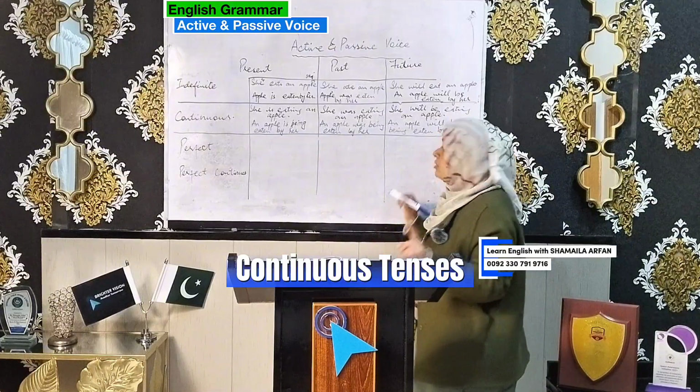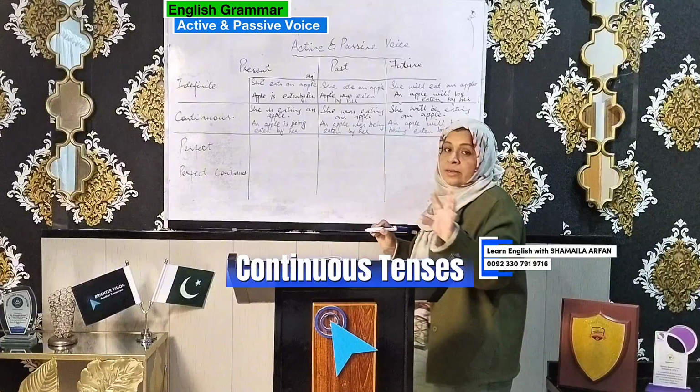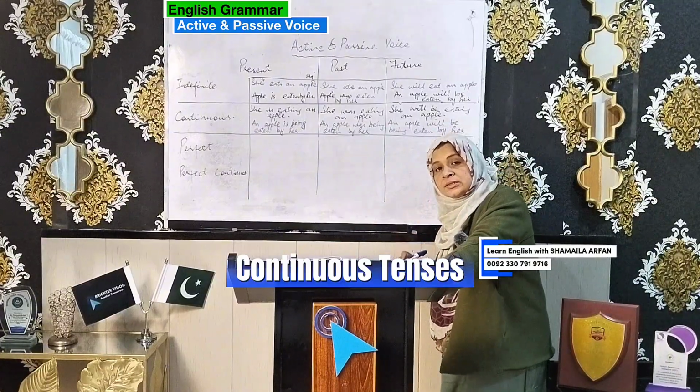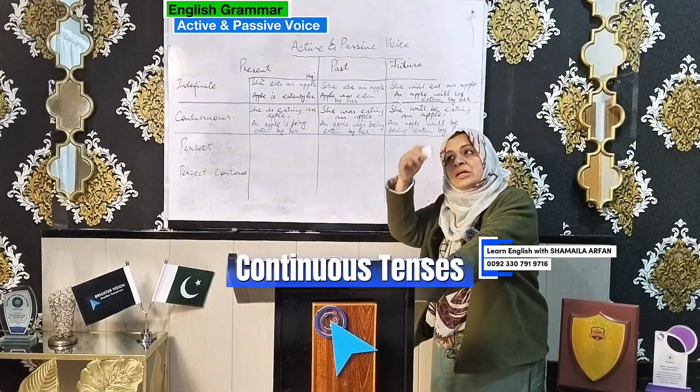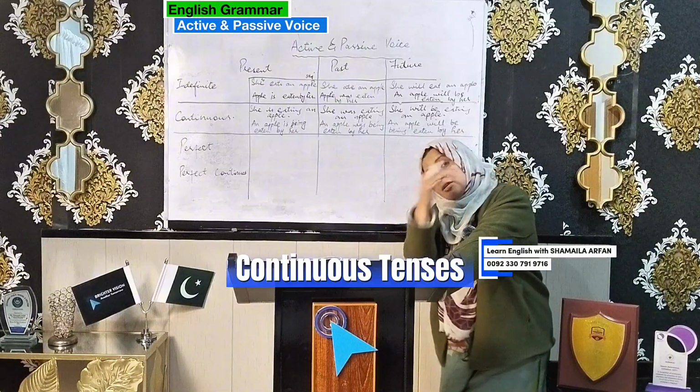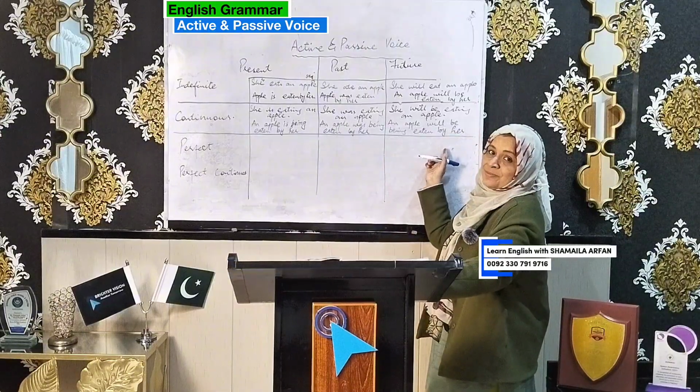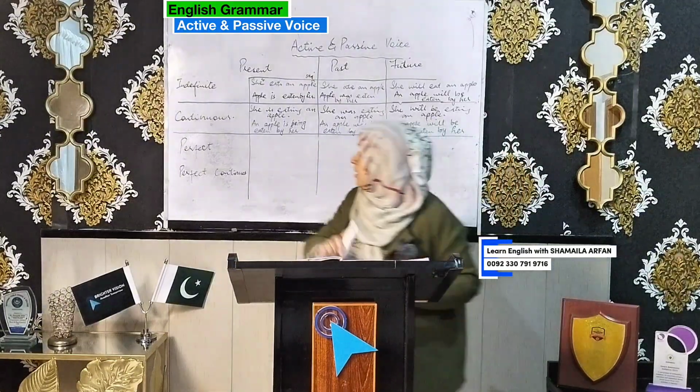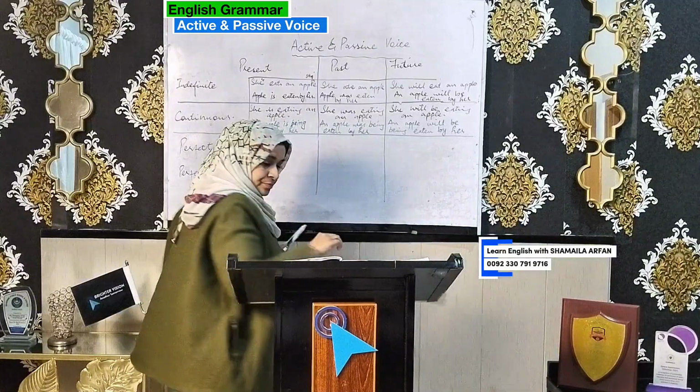So I am again telling you, both are correct. If you say future continuous tense does not make passive, I'll say right. And if someone says still you make it, so this is the way you will make it. Okay? Alright.